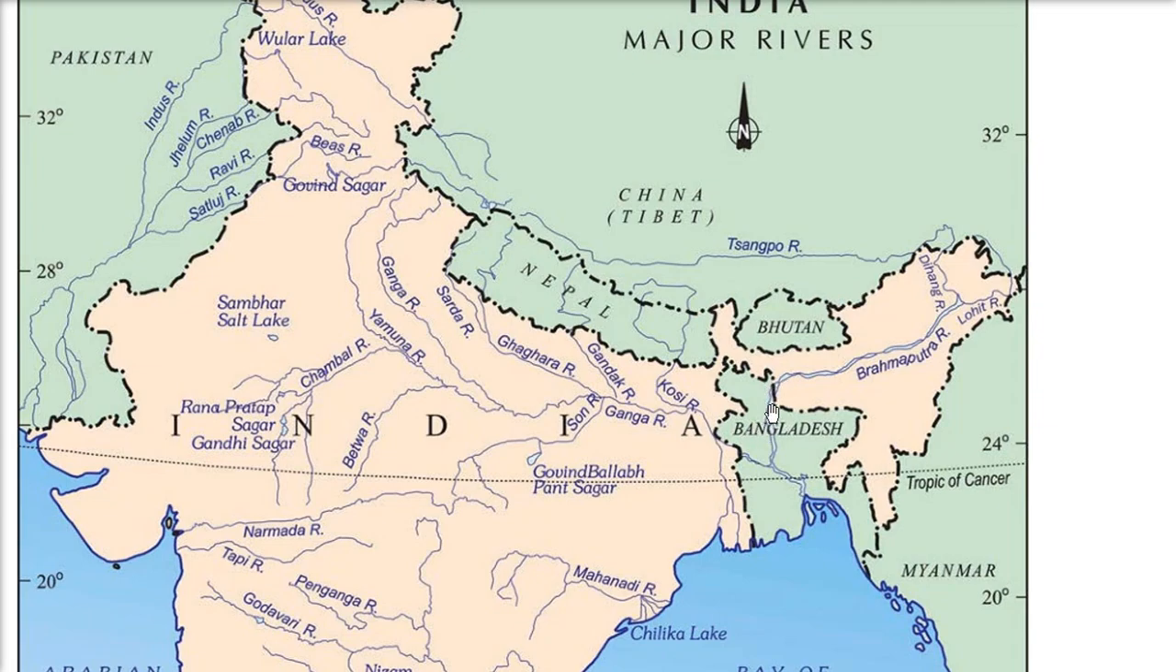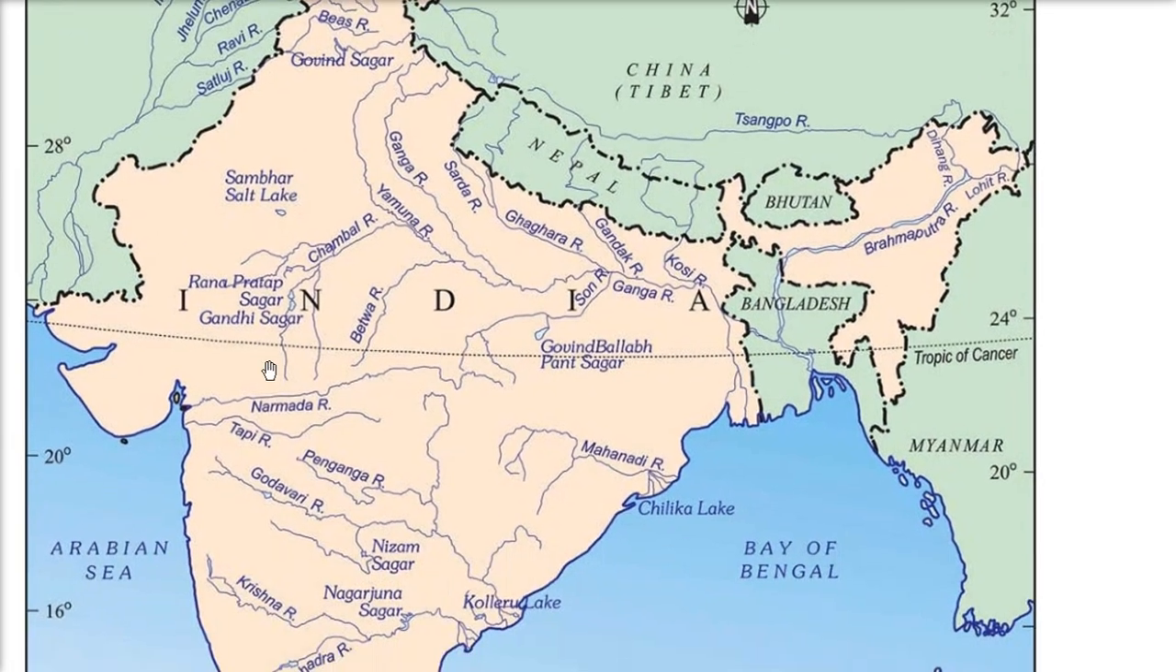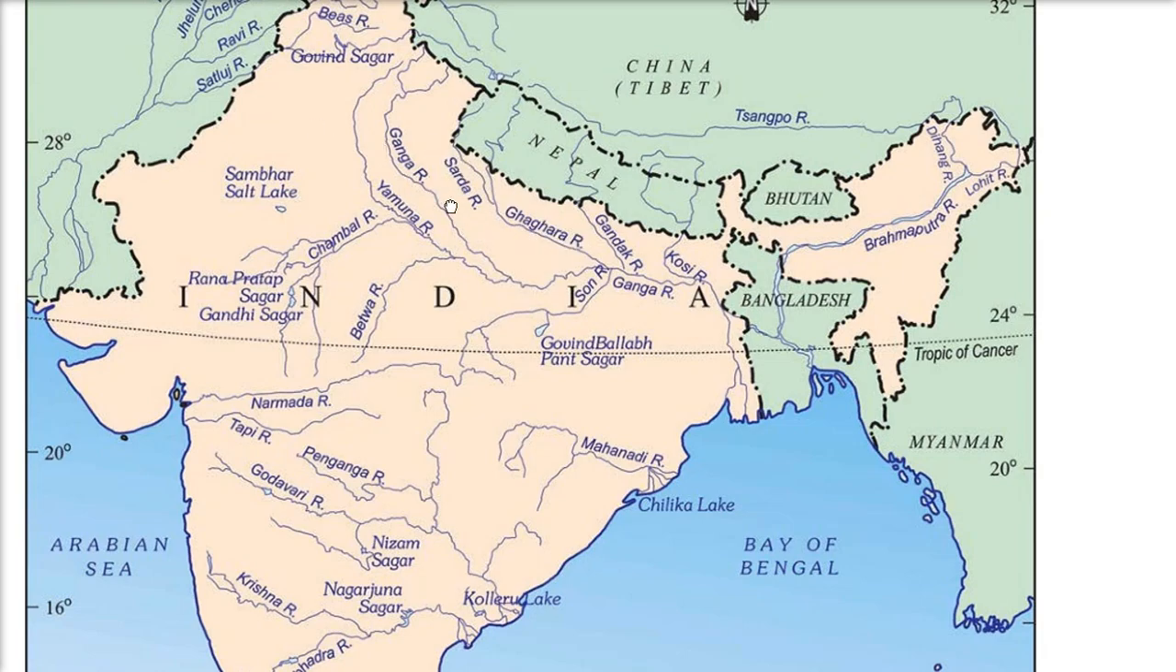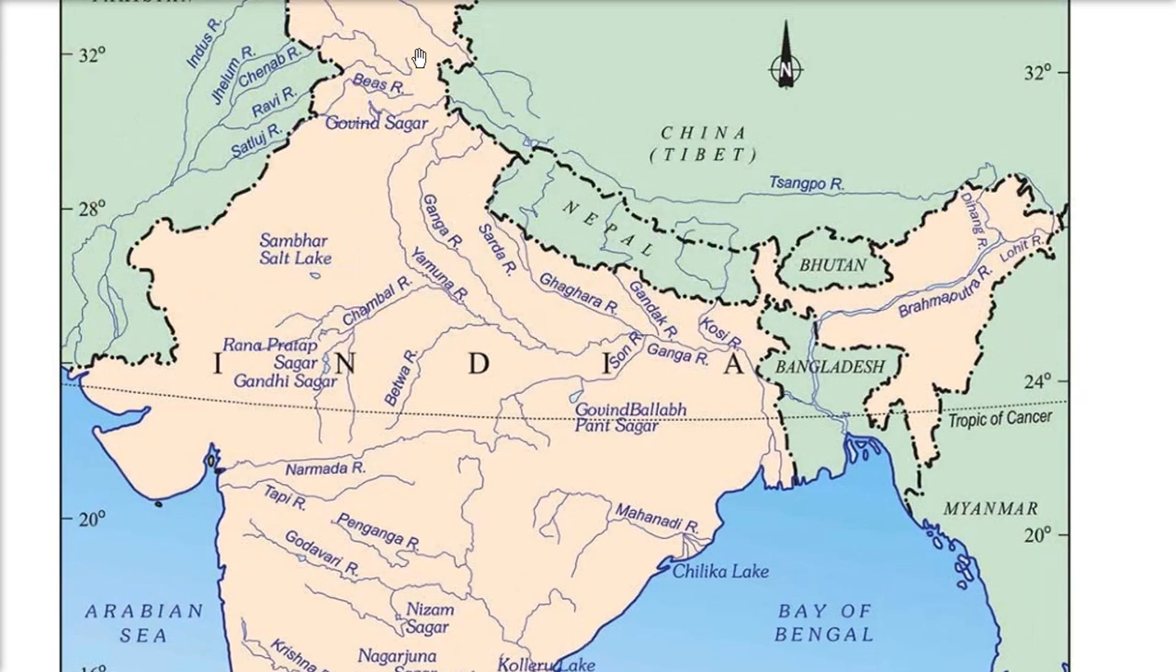After this Brahmaputra enters Bangladesh, and this Ganga and Brahmaputra combine and meet here, and in Bangladesh this river is called Jamuna. Finally they make a very big, very important delta, the Sundarbans. Now these are the rivers which we call the rivers of the Himalayan mountains, or Himalayan rivers.